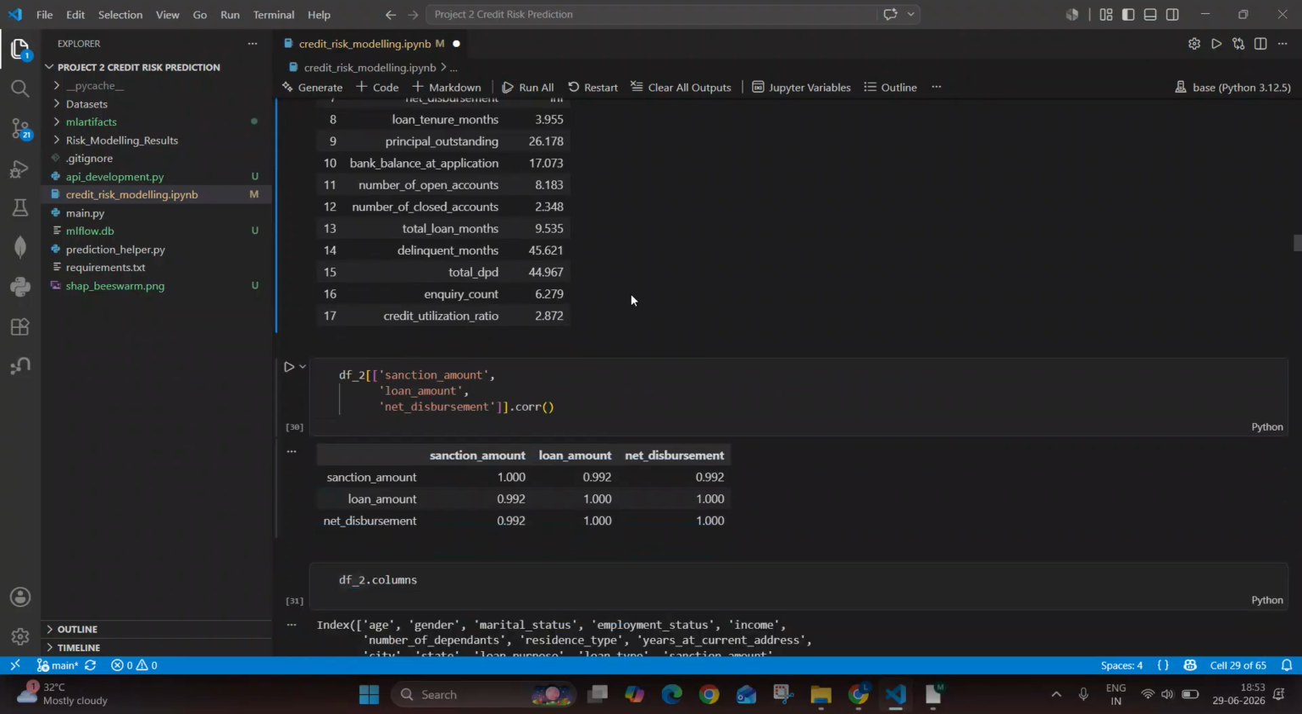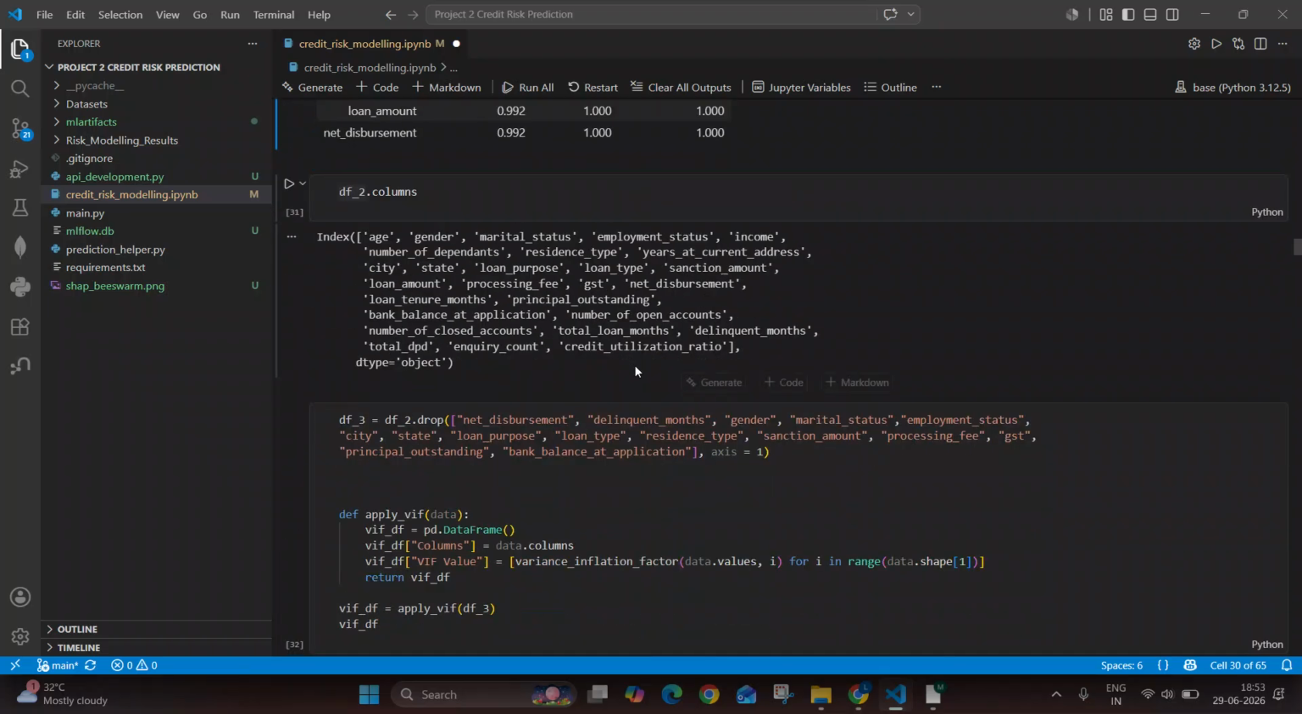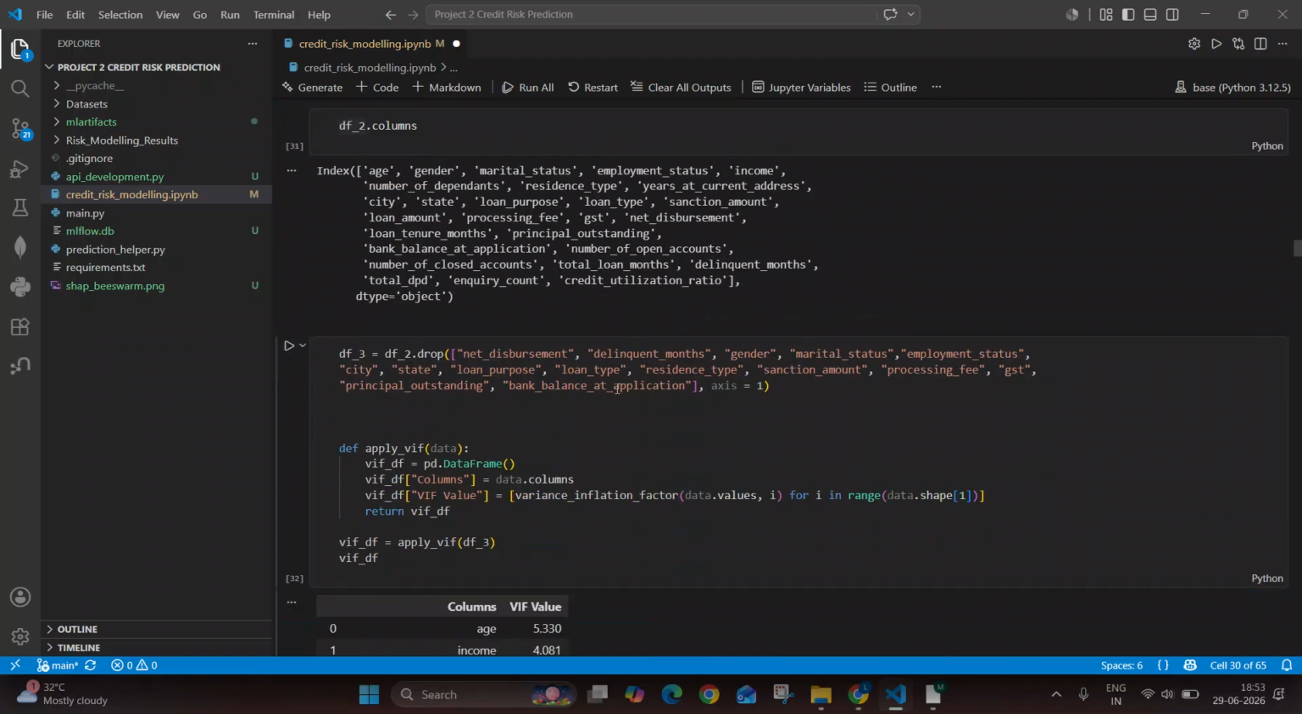For confirmation, we are also checking the correlation, and we can clearly see that these variables are having too much correlation. So this can introduce the problem of multi-collinearity in our model. So we want to avoid it, and therefore we are just dropping those columns. And these are the columns that we are dropping so that we can avoid the problem.